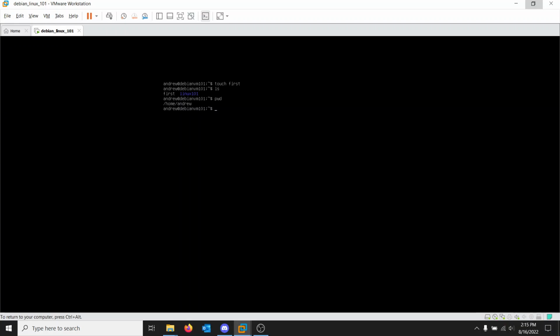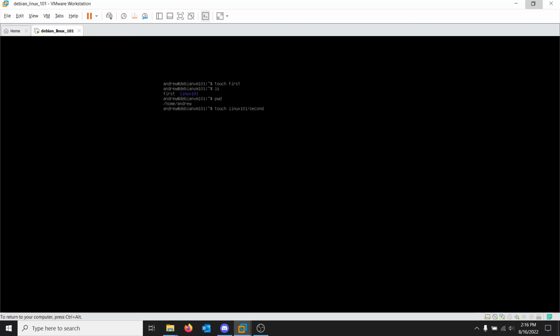We can also just create another file. So we're going to do touch, and we're going to do the directory. I'm going to start typing it, and then I'm going to hit the tab key. That's going to do something known as bash completion. It's going to select the Linux 101 directory, and then I'm going to name it.